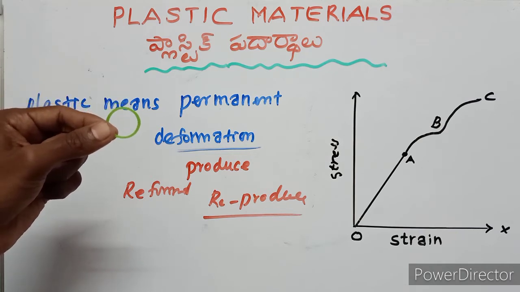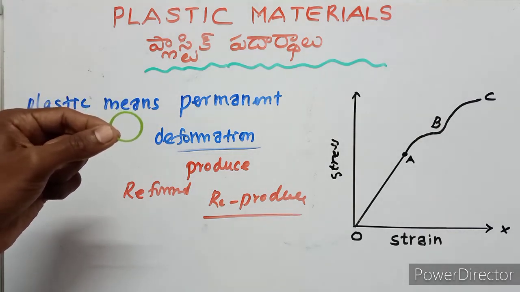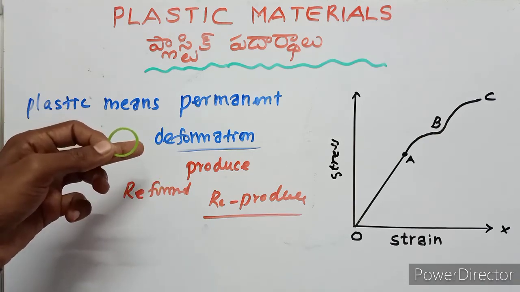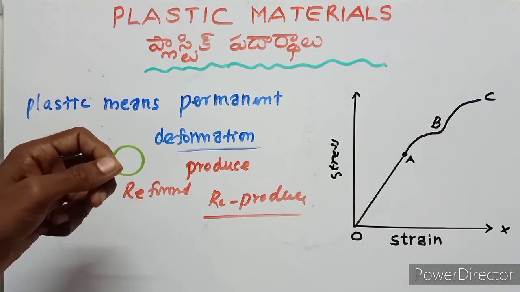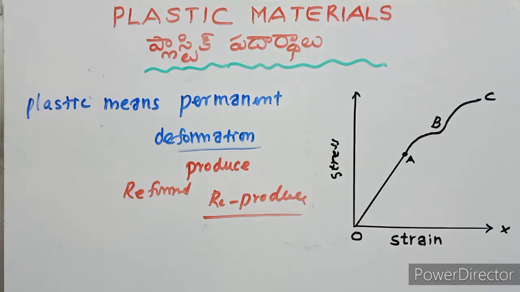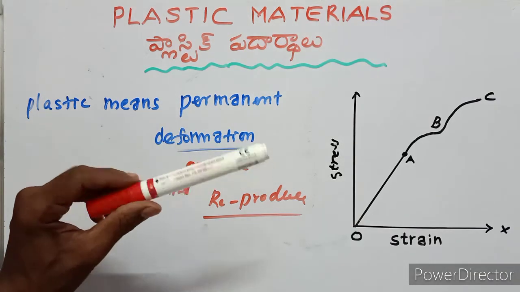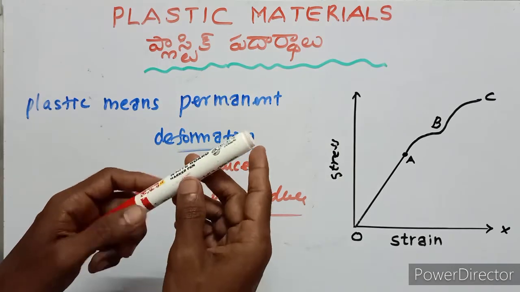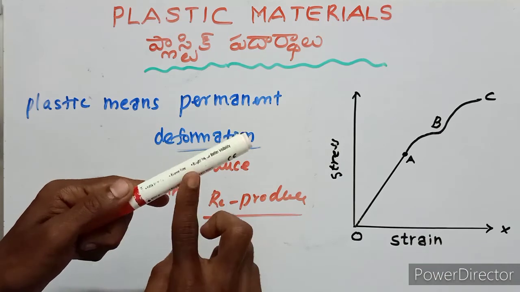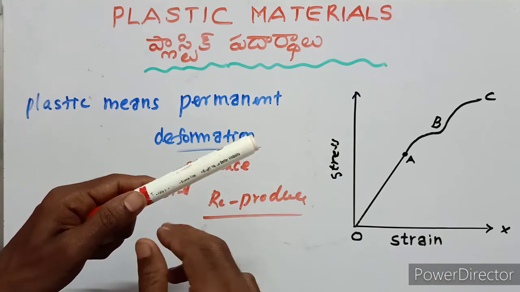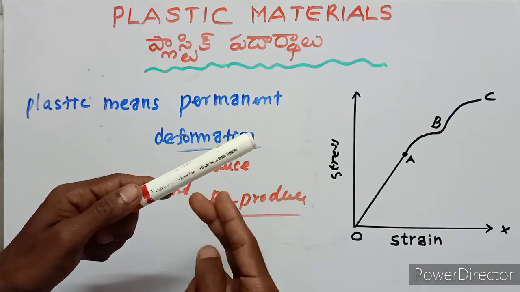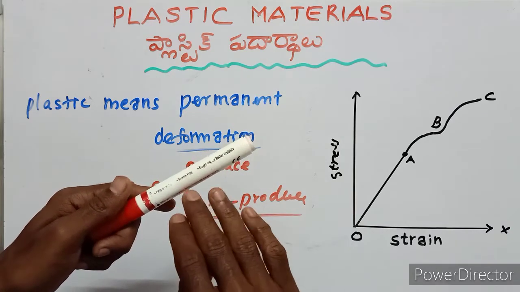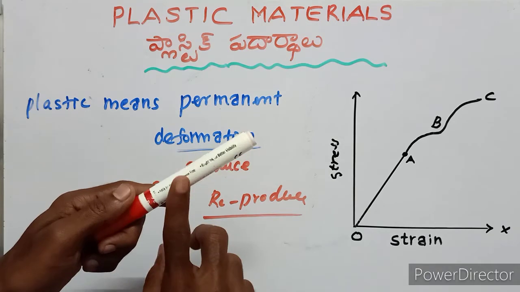But the plastic means permanent deformation. We applied the external force on this material, then this material breaks. So this material permanent ga deformation అయిపోతుంది. So this is the plastic.